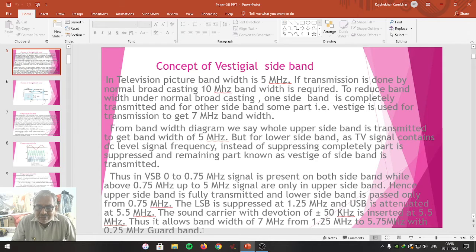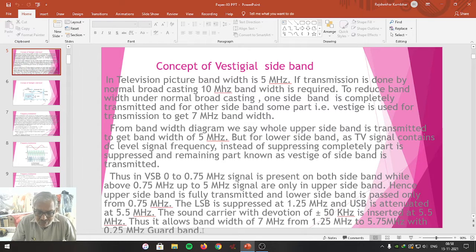Then we also studied that DSB is a complicated process, it is a costlier one. It will increase the designing strain. That's why it is used only within the broadcasting region.